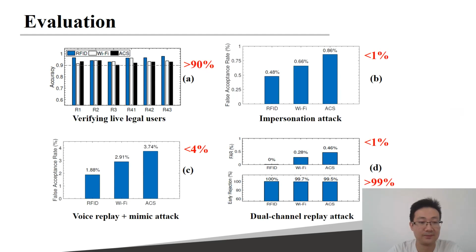In the evaluation, Figure A reports the accuracy of verifying 12 live legal users, which is above 90% in all the 6 environments, while Figure B and C suggest that WISE can effectively reject an attacker who mimics or replaces the voice of a legal user to compromise the system. Figure D shows that replaying both users' voice recording and the sensing signal is still invalid for WISE, and over 99% of the dual-channel replay attacks are already rejected by our transceiver sheltering module.